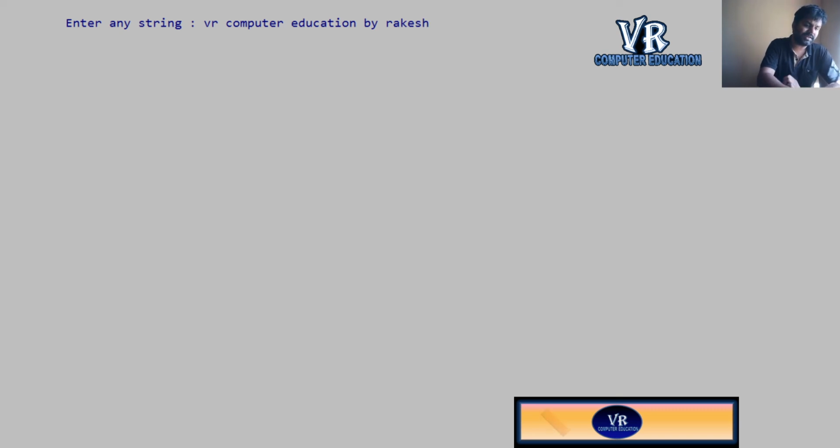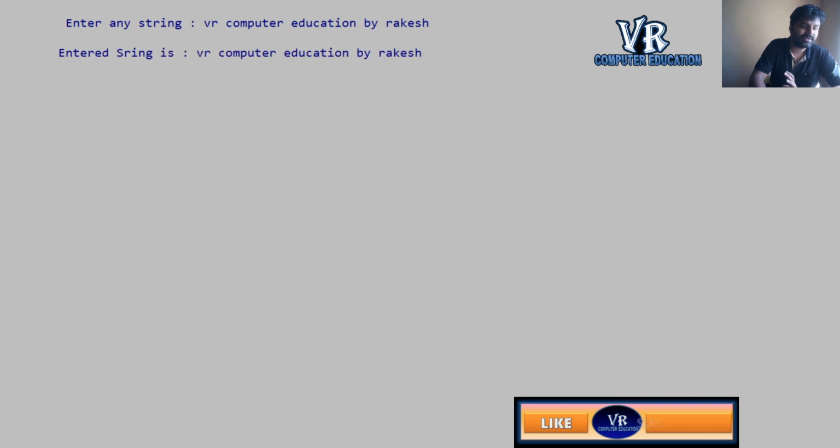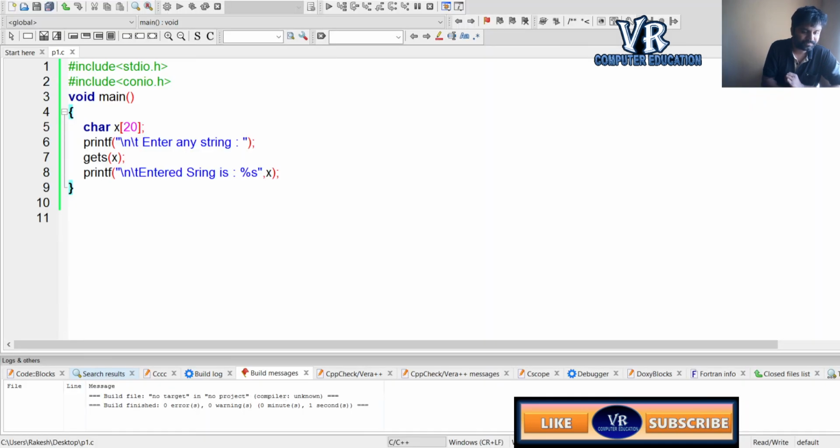Like this you can enter in a single line continuously. When you press enter, it will stop, and the entered string is displayed: VR computer education by Rakesh. It is displaying like this. So that is the gets function.